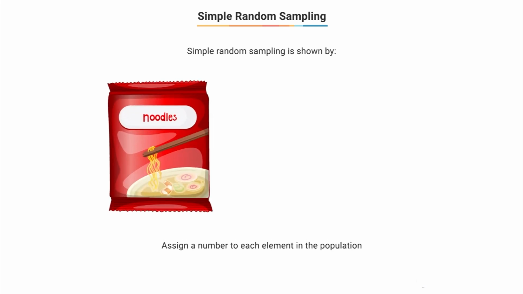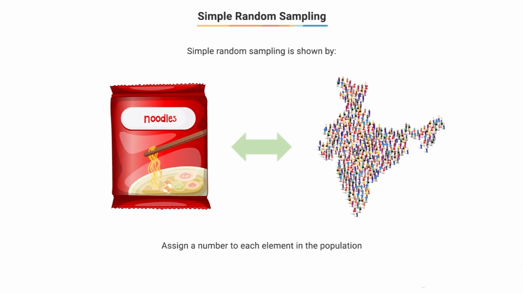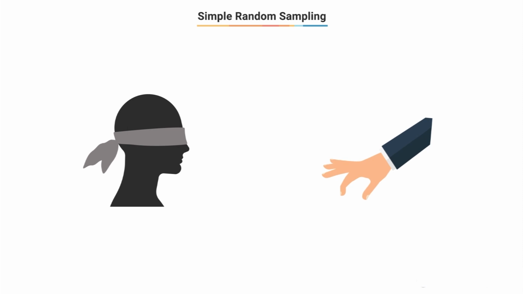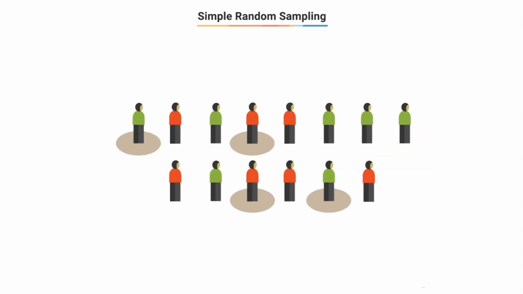One simple way of looking at simple random sampling is that you assign a number to each element in the population, place all the numbers in a bag, and then bring a blindfolded person who selects as many units as you want to be present in your sample. You mostly use simple random sampling within a sampling method to generate the final sample. Let's learn about these sampling methods.